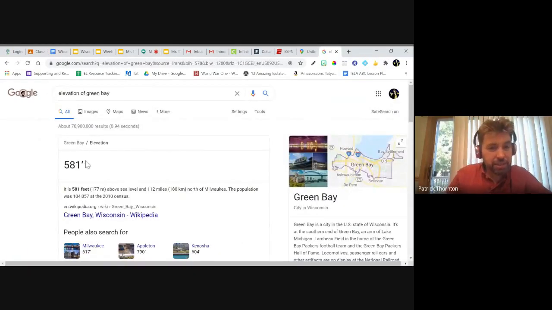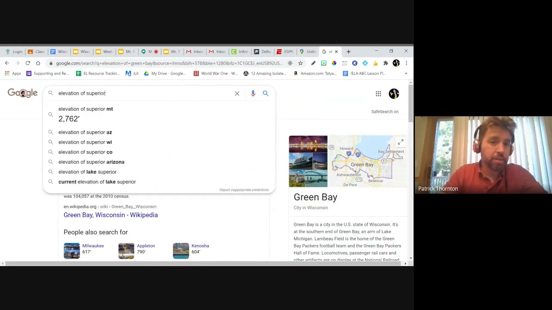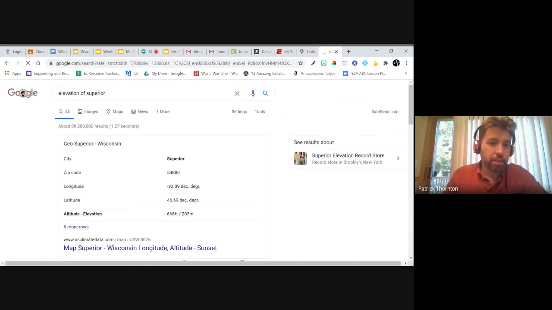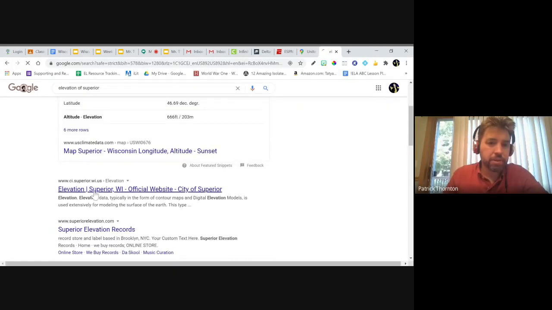And we can even see here the elevation of Green Bay, actually. We think about sea level, like when you're by the ocean, that's 0, right? That's the lowest you can be. So the elevation of Green Bay is actually only 581 feet. So not very high in the air, right? The land doesn't go too far up. And if we look at a place like Superior, Wisconsin.